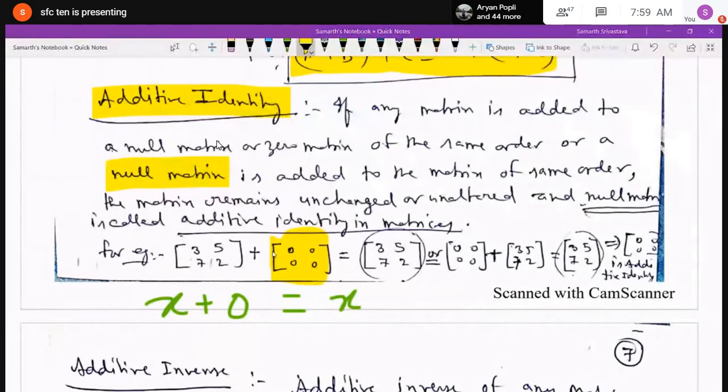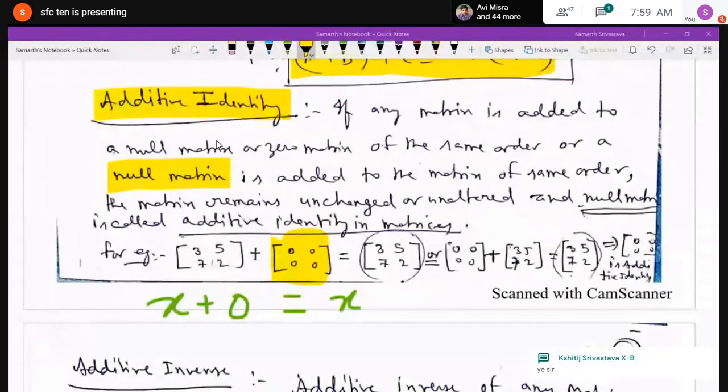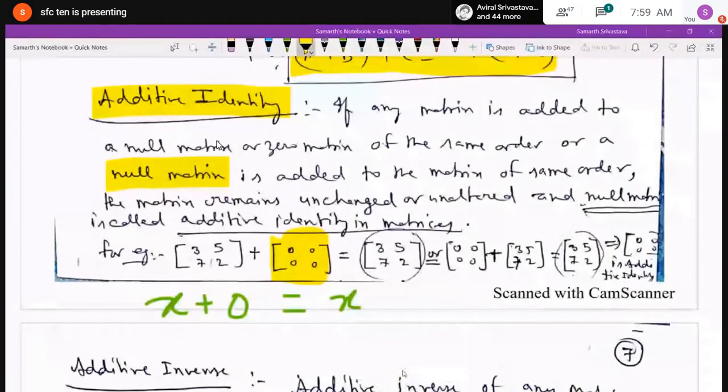Yes, sir. So just remember that it is the additive identity. Now, talking about the inverse.